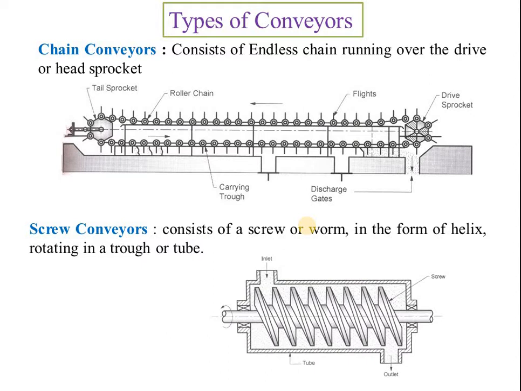Then the screw conveyor. Generally, sludge material or wet material we can transmit by using a screw conveyor. In this, one screw is there, also called a worm, in the form of a helix. We see here, this is our inlet point and this is our outlet point, and this is our whole tube. By rotation of the screw, the material is transferred to the outlet section. Generally for wet material and sludge transportation we prefer screw conveyors.